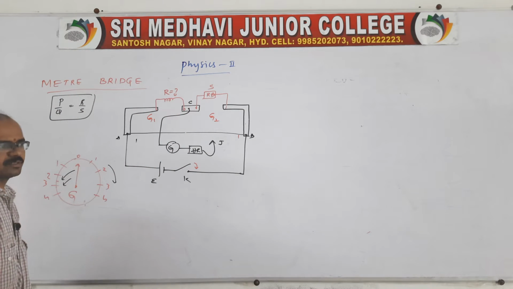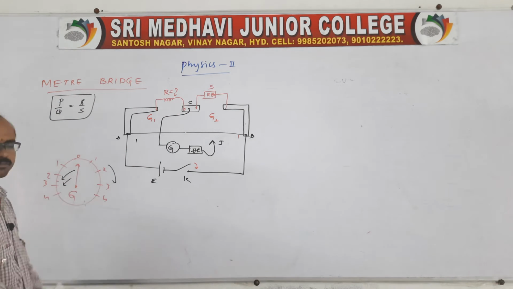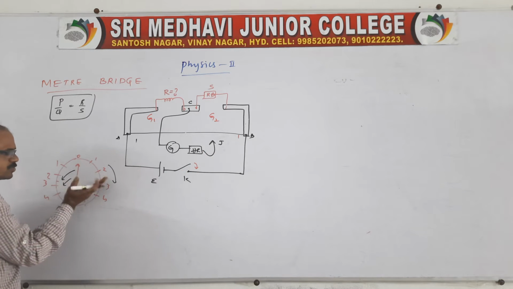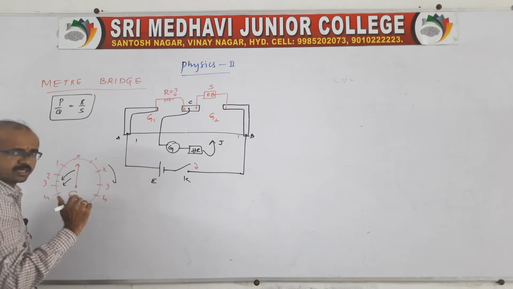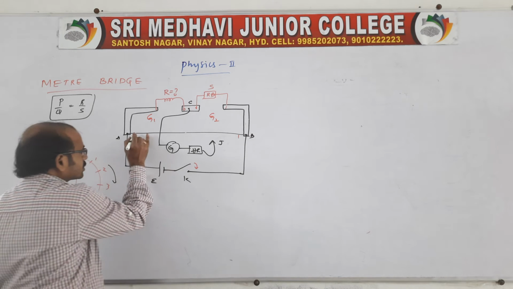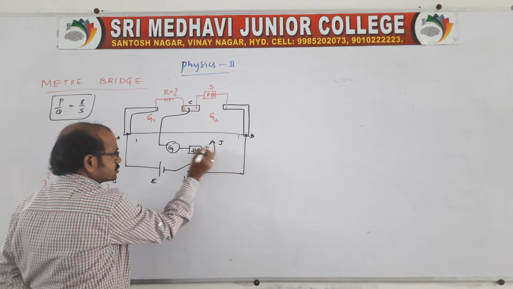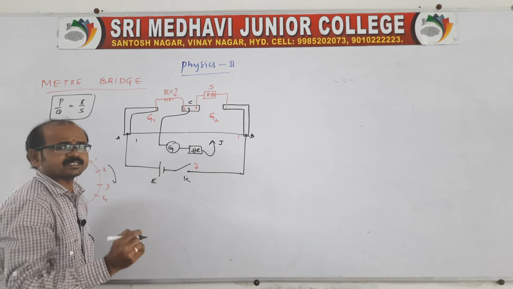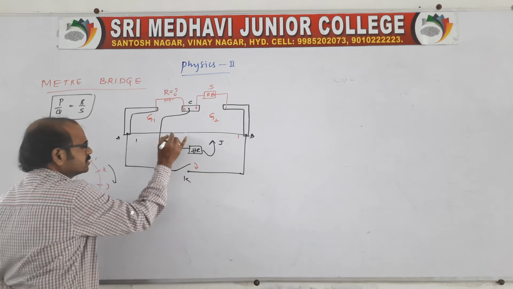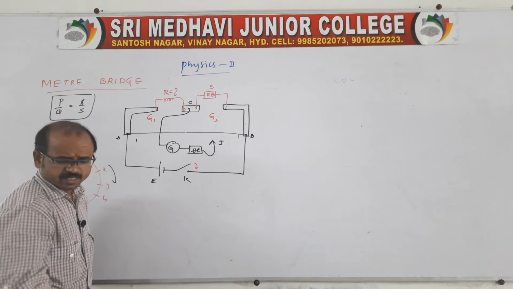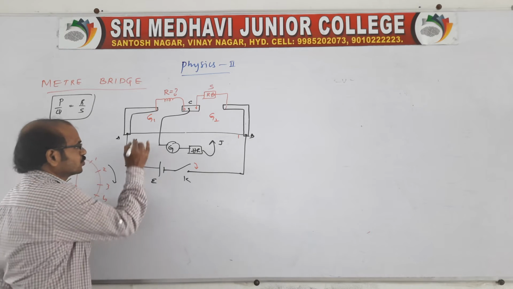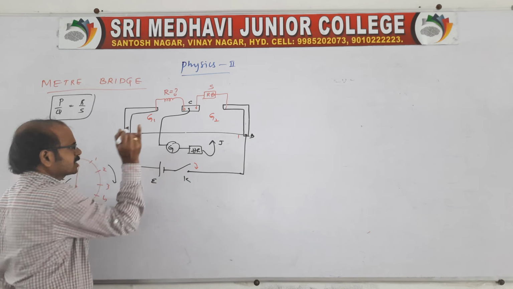This is the verification. Sir, after connecting and verification, what do we need to find now? Of course, such a simple issue. Whether we press at the left or right, the galvanometer shows opposite to the pressing of the jockey. And there is one precaution: you don't drag the jockey on the wire. If you drag it, what happens? The resistance may change, because due to the friction, heat is produced and it may change. So to avoid that, don't drag it; just put it down like this and remove it.